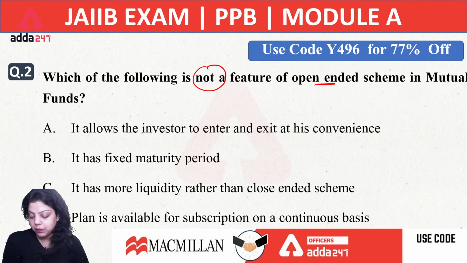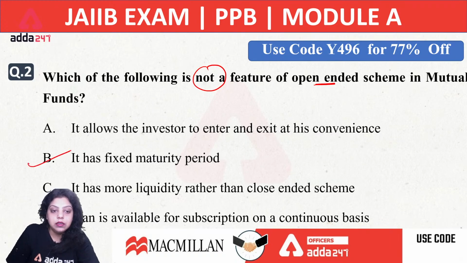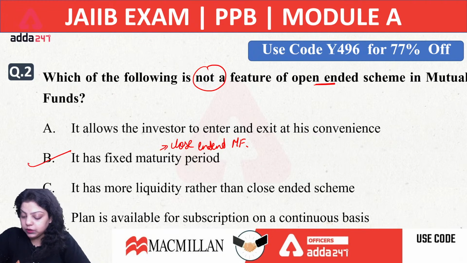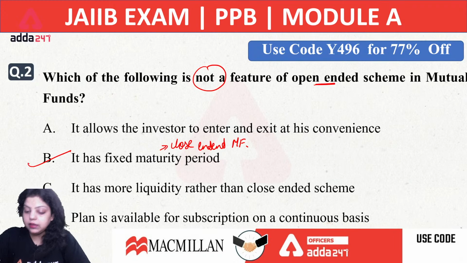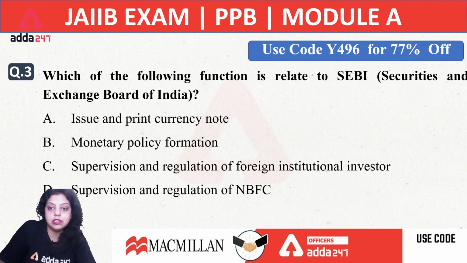Very good. Correct. Because it is an open-ended mutual fund, saying it has a fixed maturity period is an incorrect statement. Only a close-ended mutual fund will have a fixed maturity period, not an open-ended mutual fund. So the right answer will be B, that it has a fixed maturity period. This is incorrect regarding the open-ended scheme. Clear?